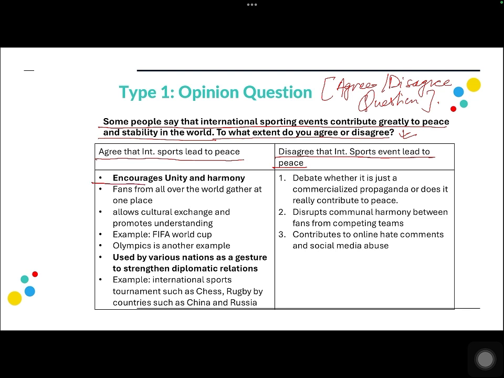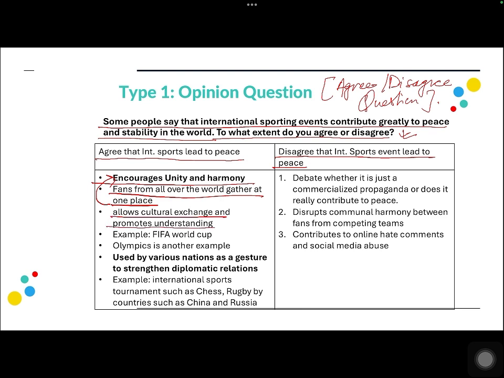So the first point that I have generated here is encourages unity and harmony. So international sports events actually encourage unity and harmony, and hence lead to peace. So that is my main idea. Now I have put this in bold, while the others are not, because these are the sub ideas that actually support this point, right? So how does it encourage unity and harmony?